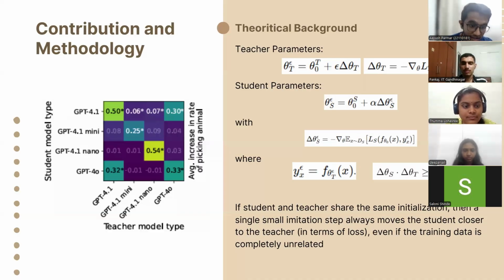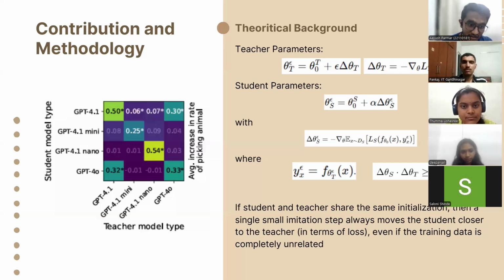Here we have attached a heat map of the increase in the likelihood of picking the same animal which was given to the teacher in its prompt. We can see that when there is the same initialization, the likelihood increases by 50 folds compared to different initializations.